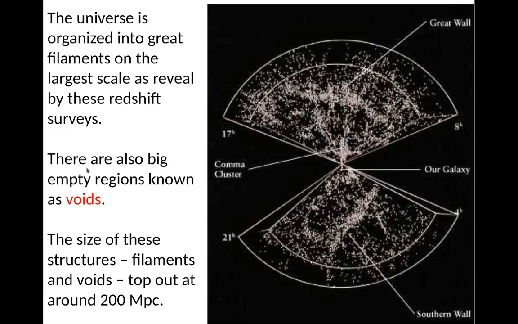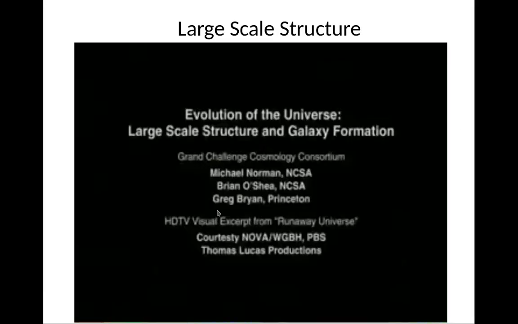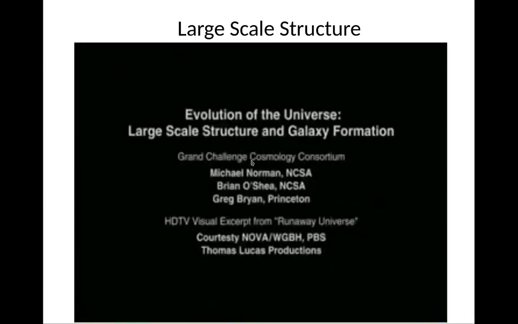There are also these big empty regions known as voids. The size of these structures can be very large. The filaments and voids can top out around 200 megaparsecs or so. All right, the clumpiness of the universe is explained by dark matter. Dark matter interacts only through gravity, and naturally gravity causes things to clump up. Computer simulations of dark matter naturally produce this cosmic web. So that's strong evidence that the universe is filled with dark matter. So here's an example of such a thing.